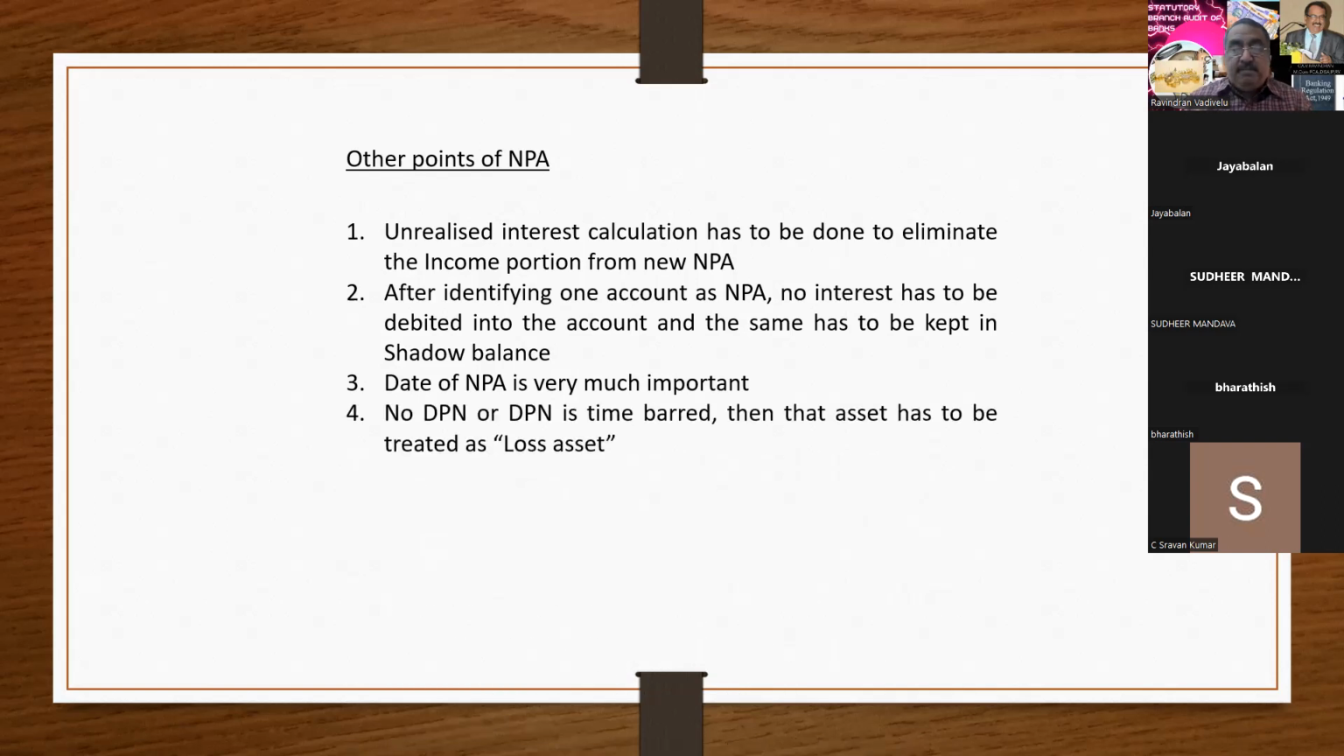In case there is no DPN, or the DPN is time barred, you can treat that advance as a loss asset, as you cannot file the case before a court of law. You have to verify whether the party has a DPN or not. DPN means demand promissory note. If that is not there, then it has to be classified as NPA, because you cannot file the case before a court of law. There is no possibility of recovery. Only when you file the case before a court of law is it possible to get recovery. Since it is not there, that account has to be treated as a loss asset.